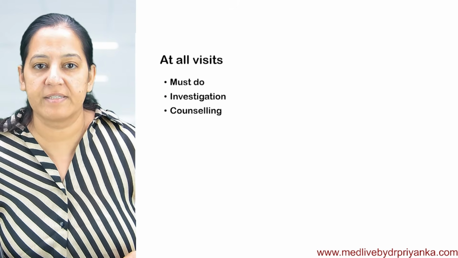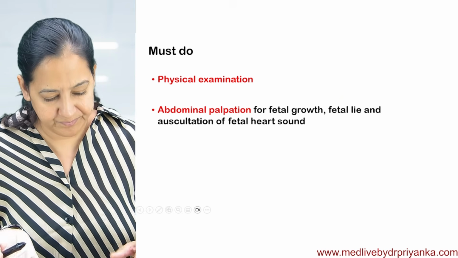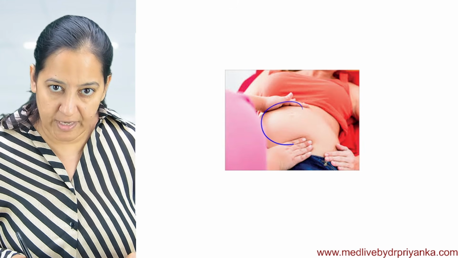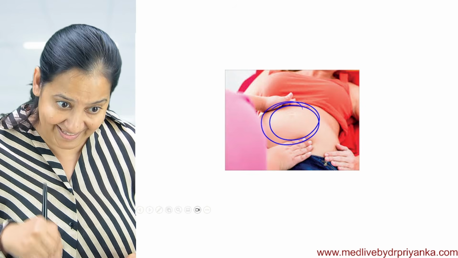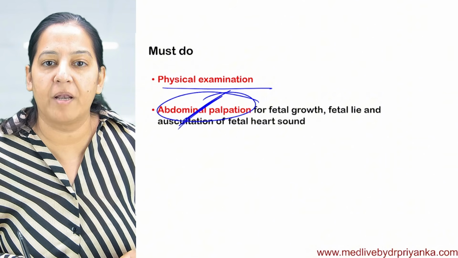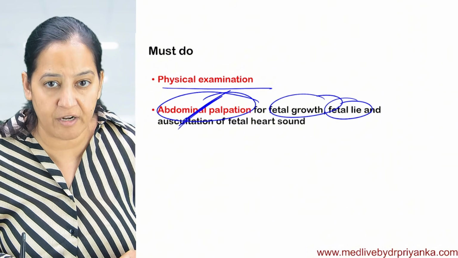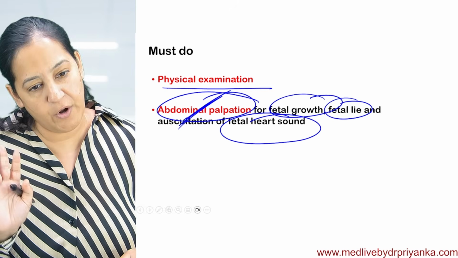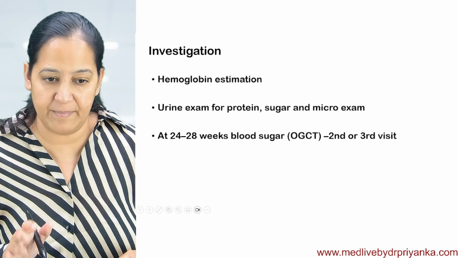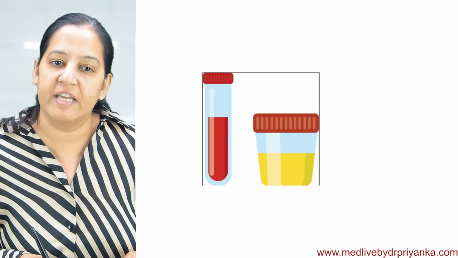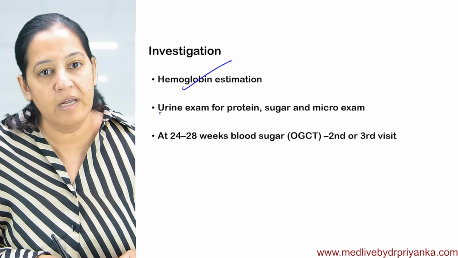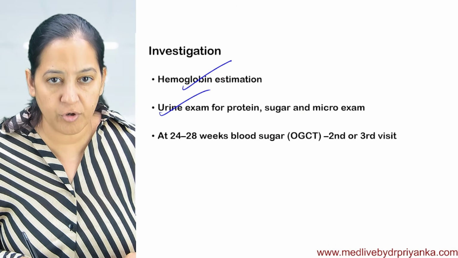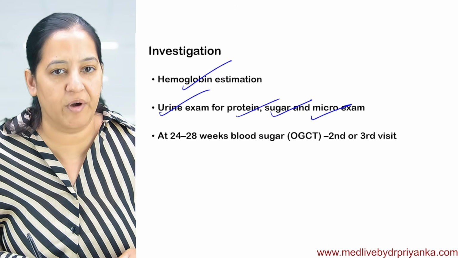Now, the remaining visits. In all remaining visits, the same thing. You have to do the physical examination and abdominal palpation in every visit so that you can know about the fetal growth, whether it is in keeping with the gestational period or lagging. You check the fetal life, fetal growth and fetal heart sound. After that, hemoglobin estimation should be done, a minimum of 4 times. Urine routine examination should be done, looking for microorganisms, sugar and protein.